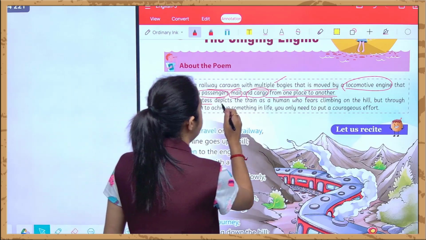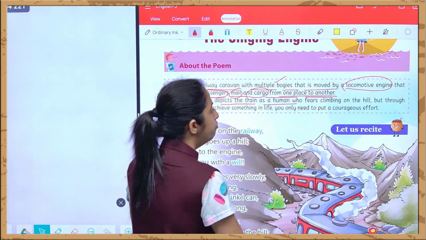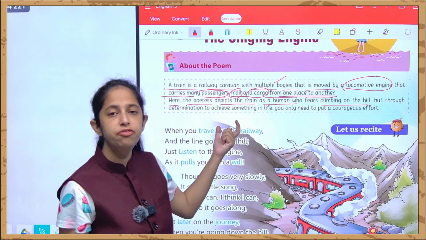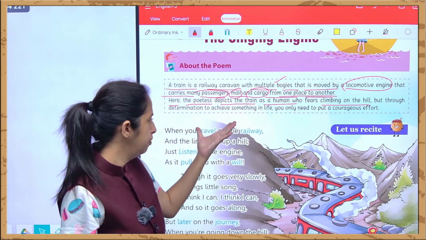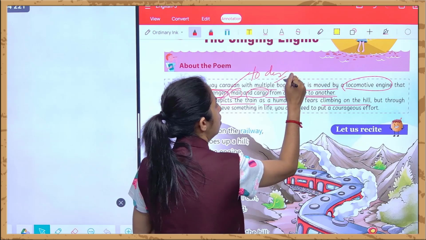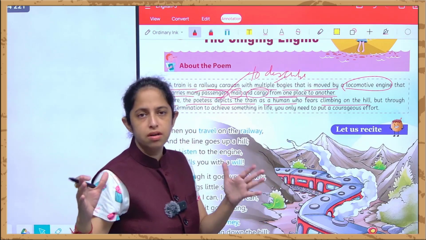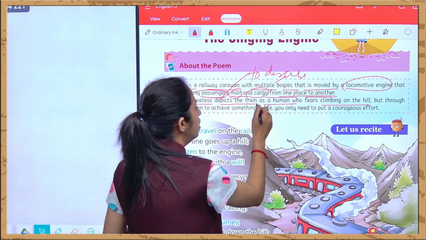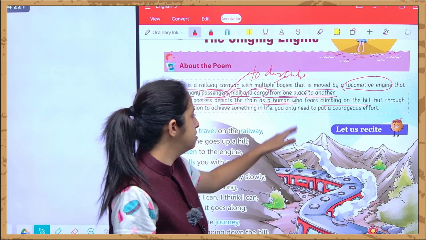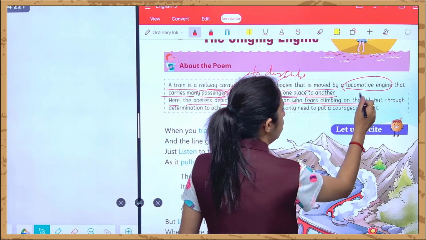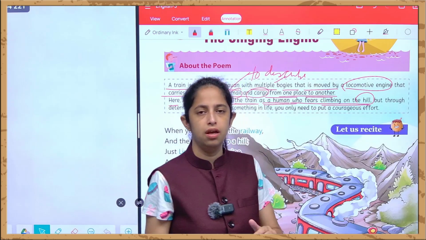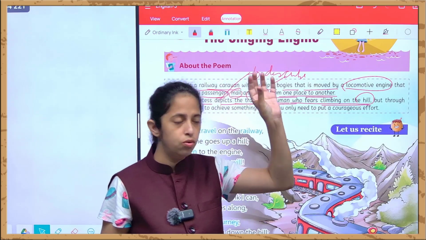Here the poetess depicts the train as a human who fears climbing on a hill. Over here the poetess, that is the female version of poet, depicts. Depict means to describe, to explain. The train as a human. The poetess is depicting the human being as a train who fears climbing on a hill, and the human actually fears climbing on the hill because hills are present at a very good height.